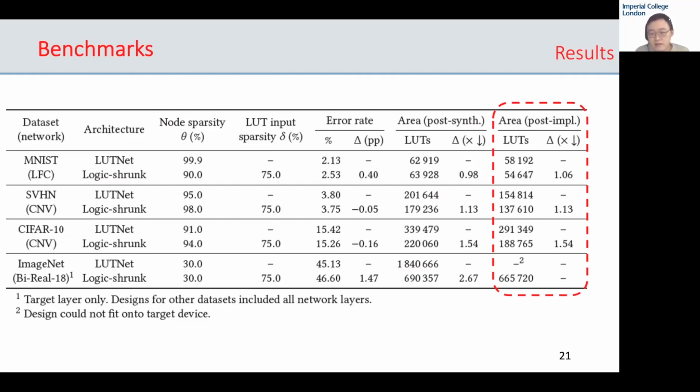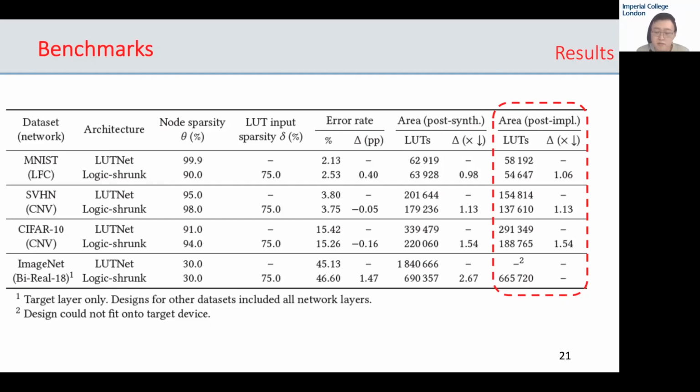With the smaller datasets, the gains were smaller. The MNIST and SVHN benchmarks, being smaller benchmarks, are more tolerant to sparsity. Thus, the majority of nodes in these networks were already removed during node pruning, which has happened before logic shrinkage. This has left us with relatively little room for further improvements by logic shrinkage. Despite this, we still achieved area reductions of around 10% for these simpler tasks.